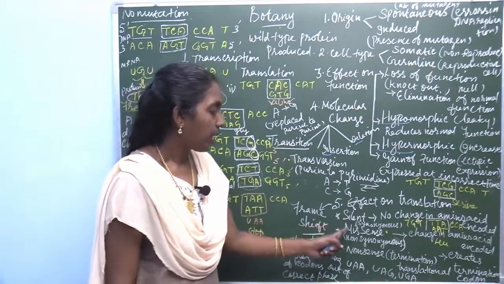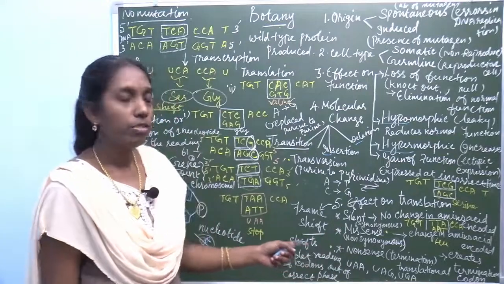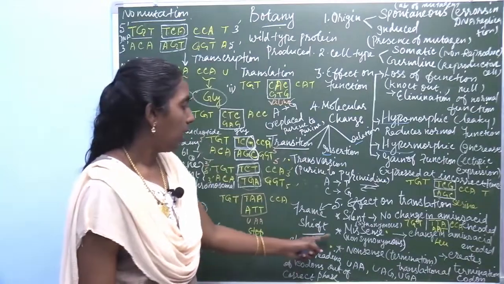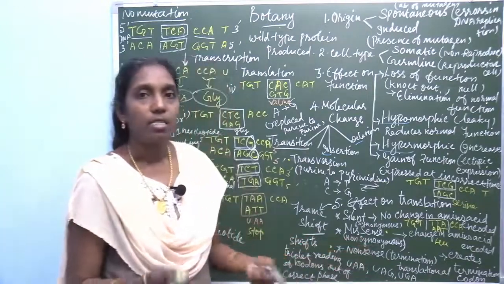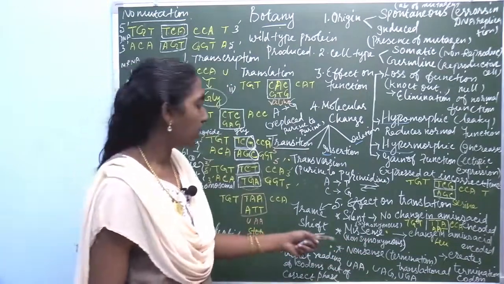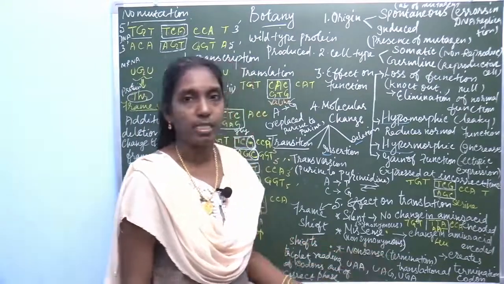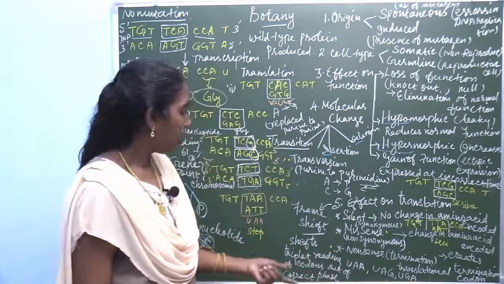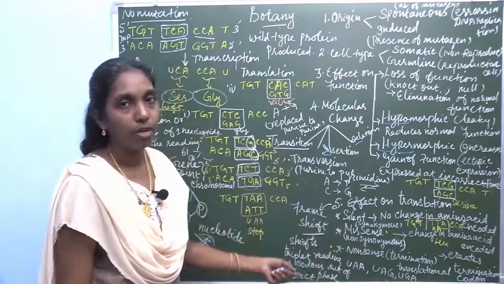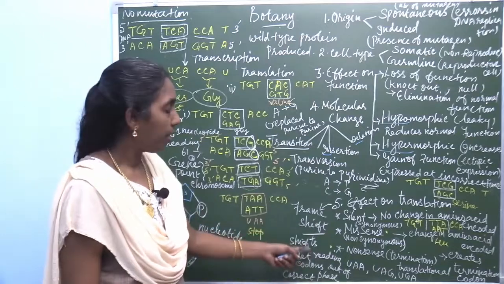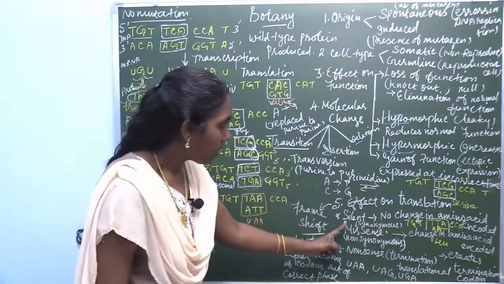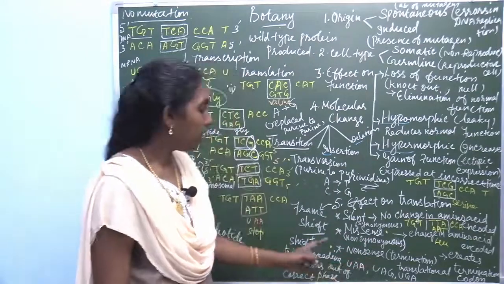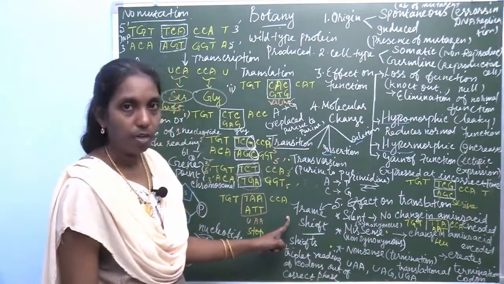Silent mutation is otherwise called synonymous. Missense is otherwise called non-synonymous.